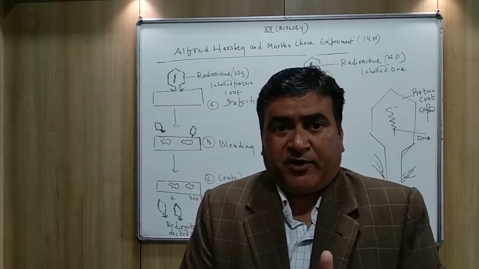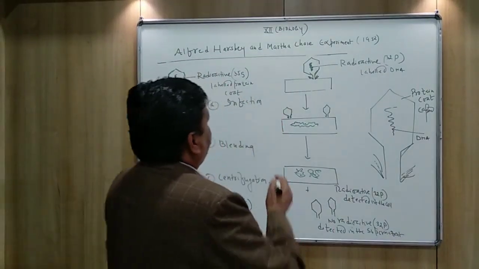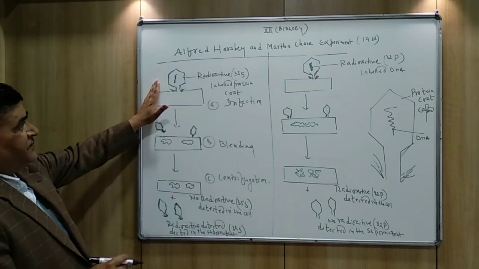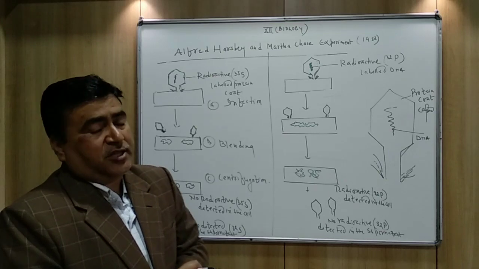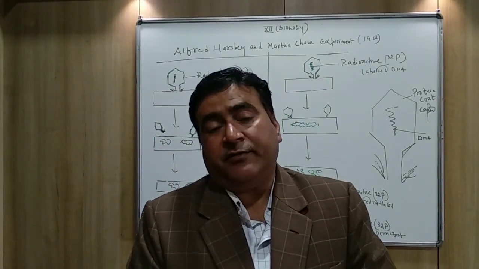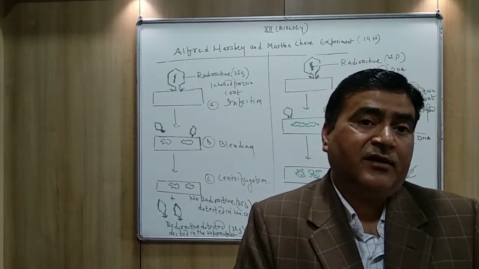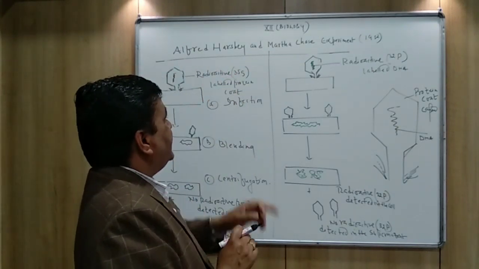It's very, very important. In this diagram and in this diagram, both are parallel to each other. You can see here, in this case, the protein coat, the outer covering of the bacteriophage, is going to be labeled by this radioactive substance, that is 35 sulfur.